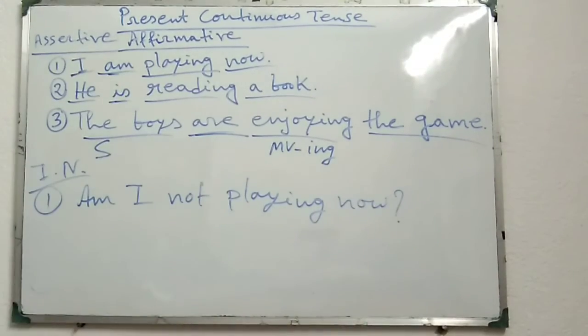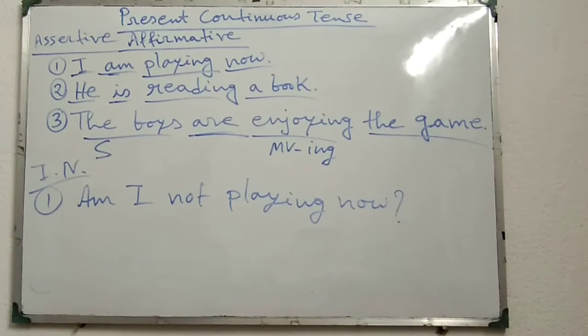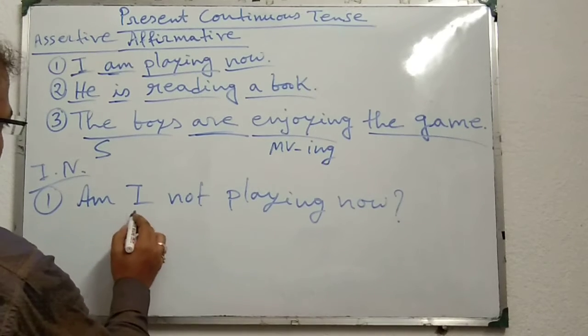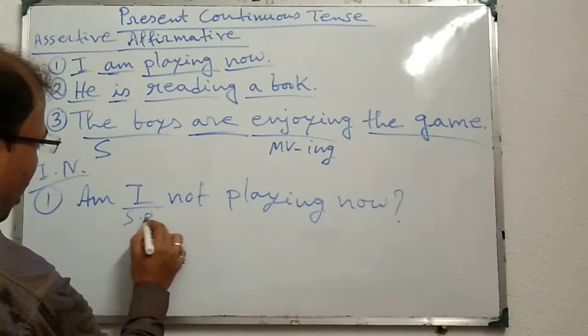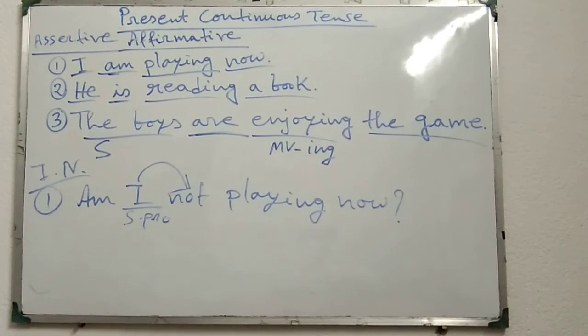Question mark. Here, in negative interrogative sentence, always you have to note if the subject is noun or pronoun. If the subject is pronoun, then not is placed just after the subject. For example, I is a subject pronoun. That's why not is placed just after the subject.